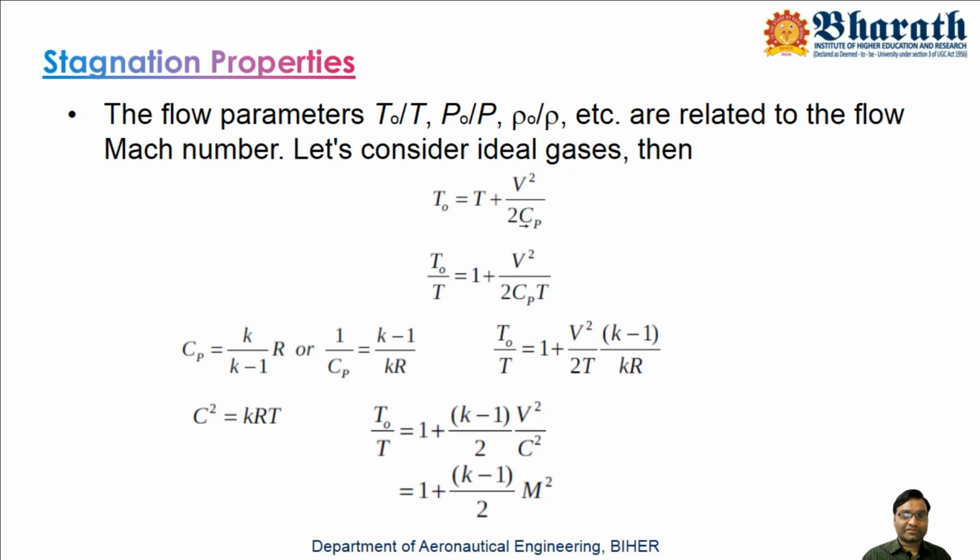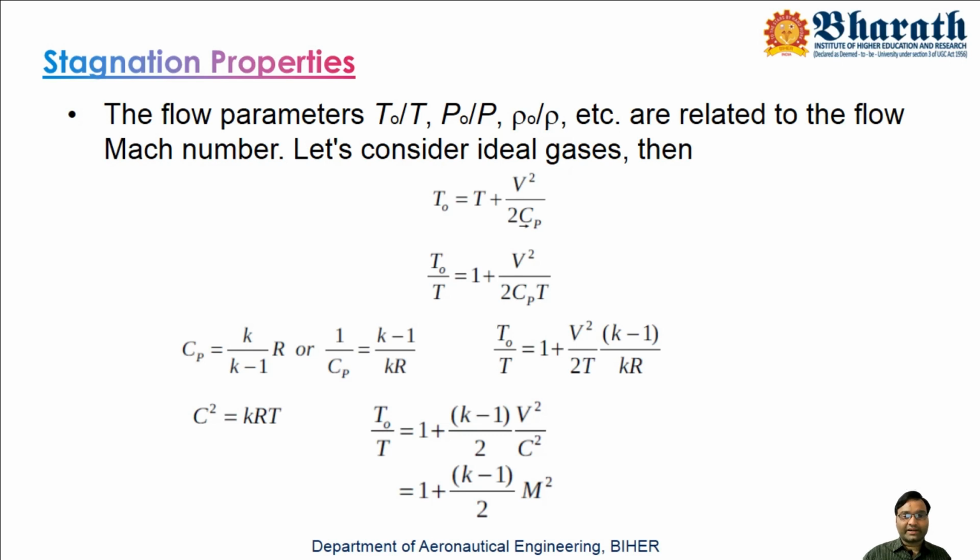Here it is 1 by Cp, so 1 by Cp equals k minus 1 by k R. Now substitute this value into this equation.